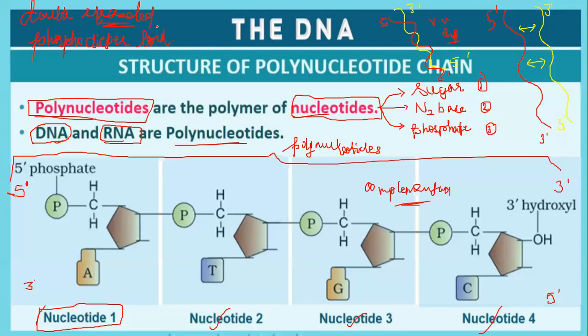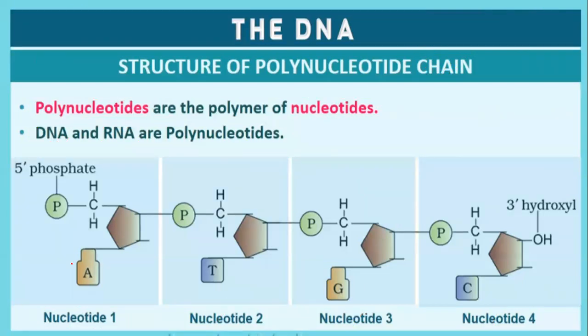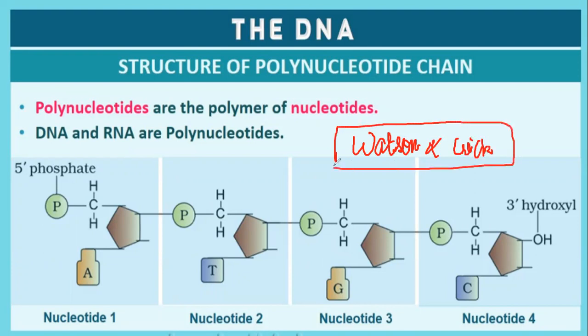This model of double-stranded DNA was proposed by Watson and Crick. This you have studied in your class 11 biomolecules chapter. Watson and Crick put forward the double helical structure of DNA.